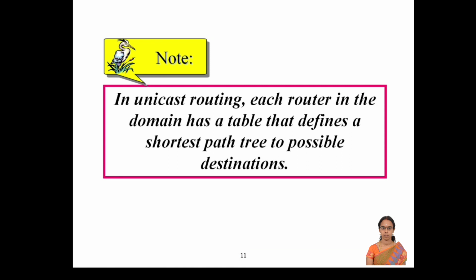So in unicasting, each router in the domain has a table. Each and every router maintains its routing table. And in this routing table, the shortest path to reach the destination will be available. The routing table will be updated by the router each and every time. So whenever any node failure happens, if any other route path has been selected because of the failure, the routing table will be updated.